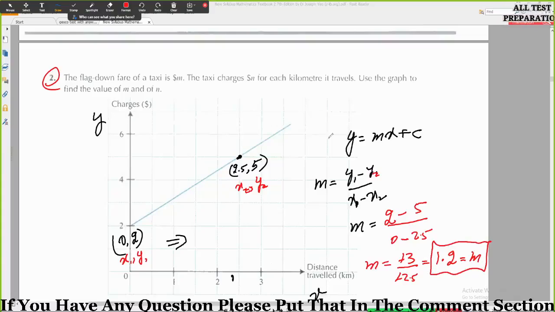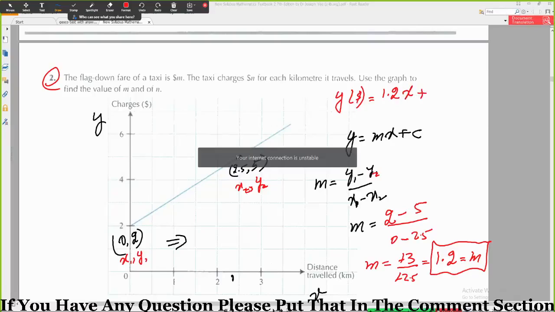So y, which is in dollars, will be equal to m, which is 1.2, times x, the distance in kilometers, plus c. What will be the value of c? I just substituted the value of m into the equation. Okay, what will be the value of c?